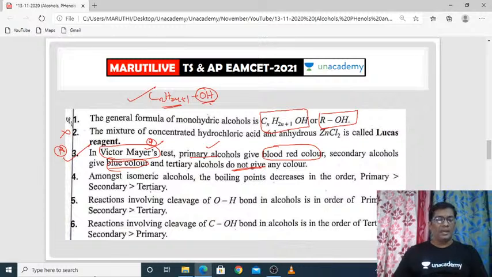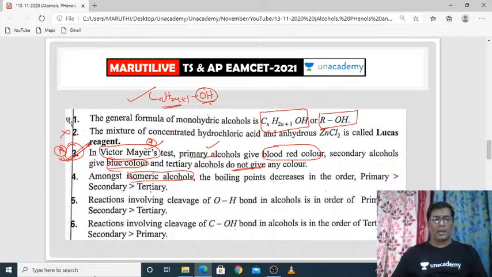Organic chemistry requires so much memory as well as practice. If you have memory and practice, then definitely you will crack the EAMCET objective bit. No doubt about it. I will give the Victor-Meyer test right now. By listening a number of times, obviously you will get the answer. You have to listen, learn and practice. That is the only mantra for cracking organic chemistry, right? Right, Sai Manikanta? Good.